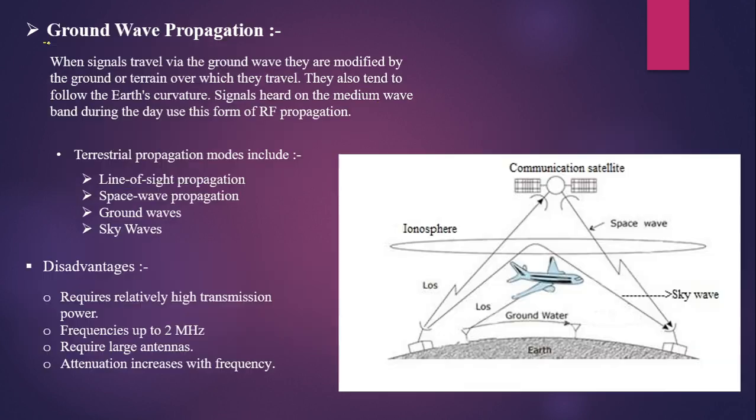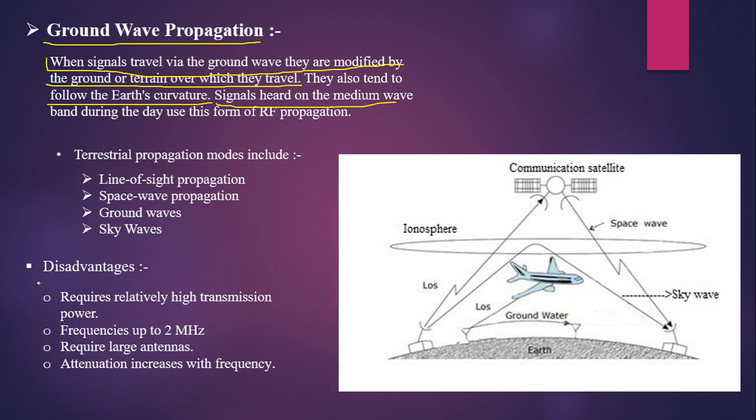Another mode of propagation is ground wave propagation. Here, when the signals travel via the ground wave, they are modified by the ground or terrain over which they travel, and they also tend to follow the Earth's curvature. So the signals which are in the medium range are generally transmitted by the ground wave propagation mode.